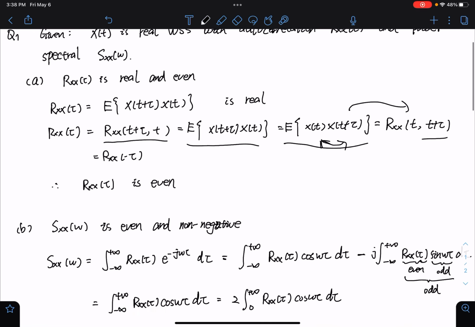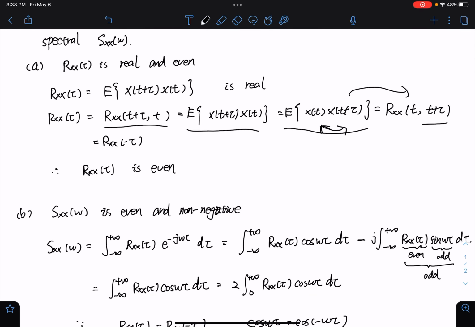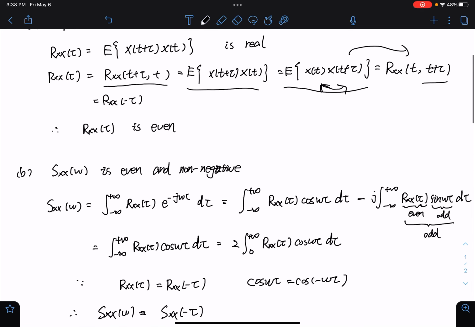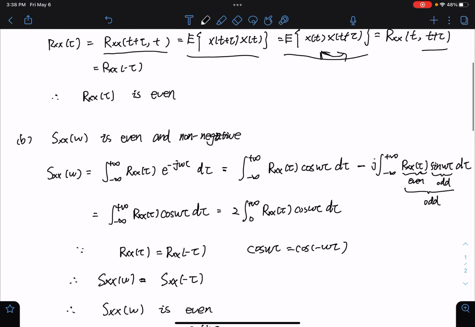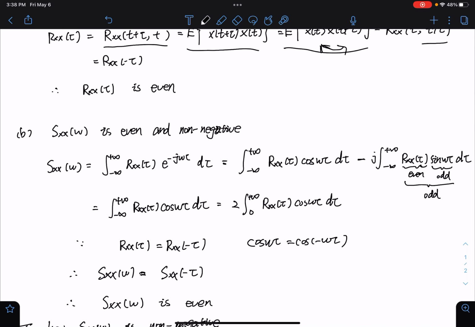And in the next part, we need to prove that the power spectral density S(omega) is even and non-negative. First, we need to prove that this equation is even. We apply the Fourier transform to the autocorrelation, and we get the power spectral density S(omega), which is like this.